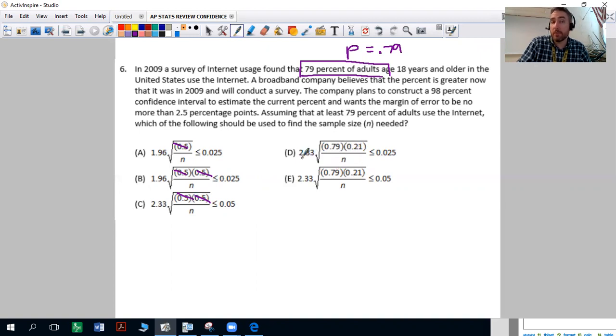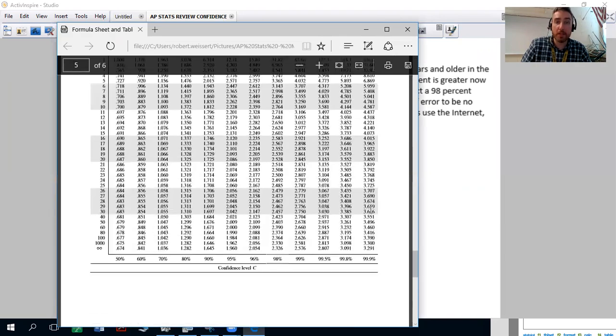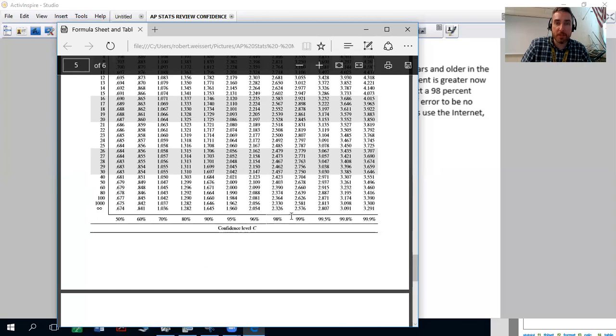And it looks like since this is a proportion, my Z star is going to be the same for 98%. And you can check that under table B. Remember, proportions use Z. So if I go to that table B and I go down to 98%, there's your 2.326. We'll round to 2.33. So they're rounding that up using the infinity for Z.